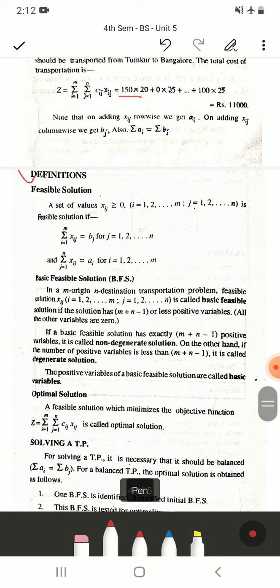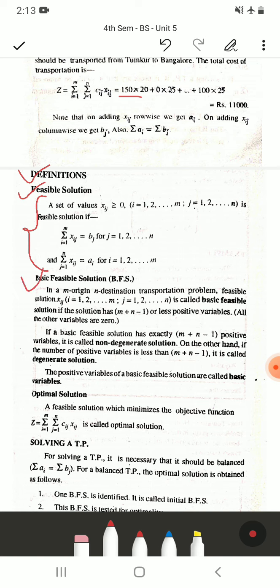So these are the important definitions from this chapter. The first one is, what is a feasible solution? A set of values Xij, which are greater than or equal to 0, is a feasible solution if the summation of Xij for i running from 1 to m is equal to bj, for j running from 1 to n, and the summation of Xij is equal to ai for j running from 1 to n. If asked what a feasible solution is, then you have to write it completely.